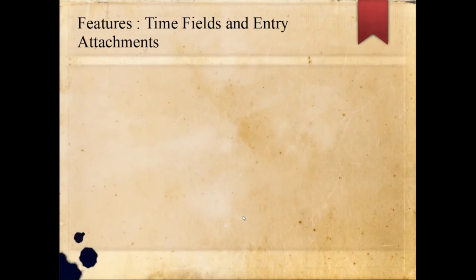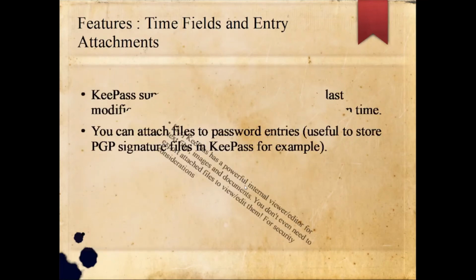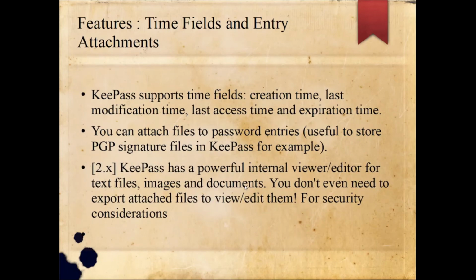Another feature is time fields and entry attachment. KeePass supports time fields: creation time, last modification time, last access time, and expiration time. You can attach files to password entries. Useful to store PGP signature files in KeePass 2.x, for example.